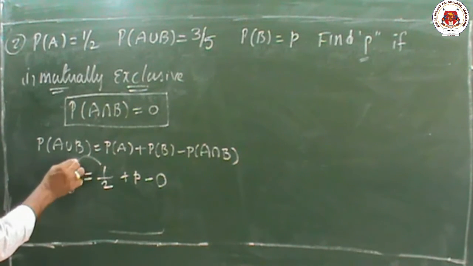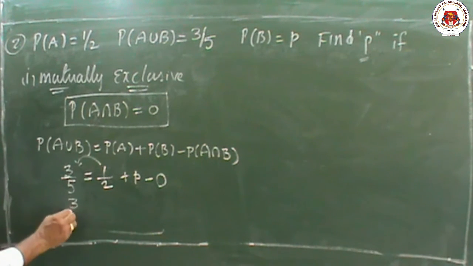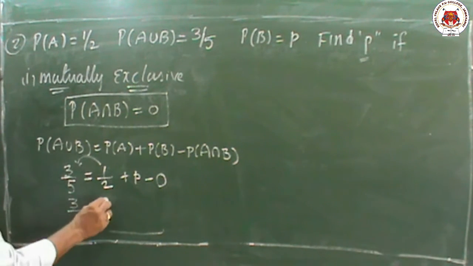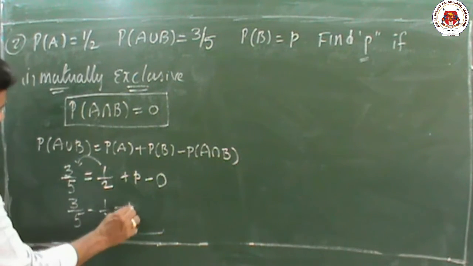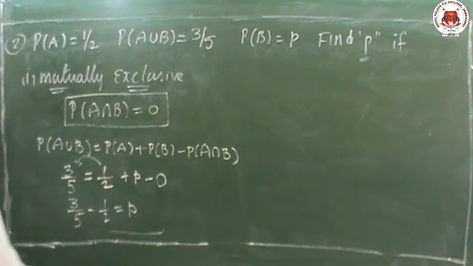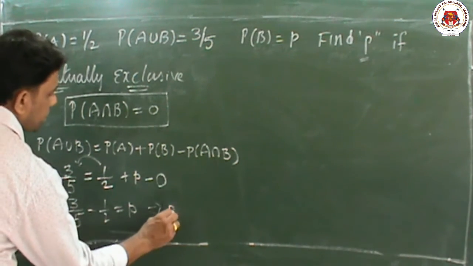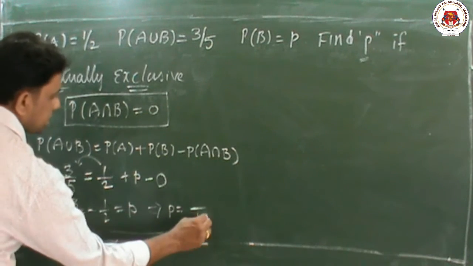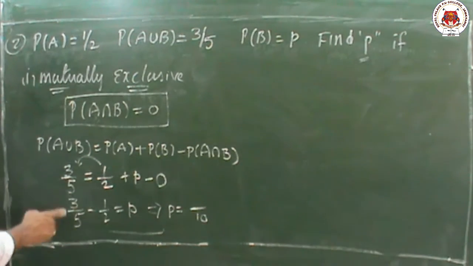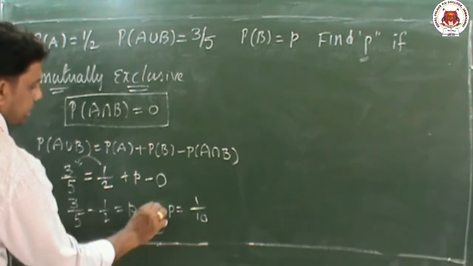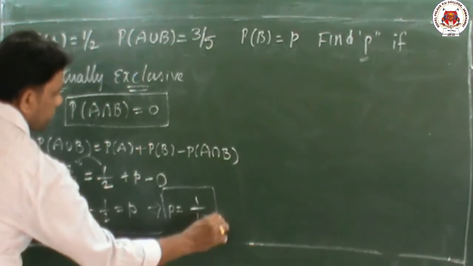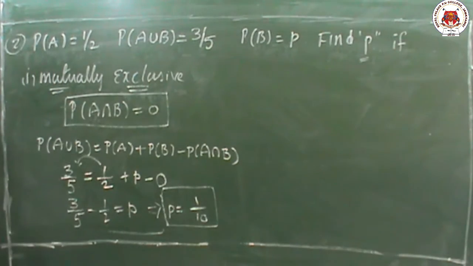Now I want the p value. Send 1 by 2 to this side. Then what is the answer? 3 by 5 minus 1 by 2 is equal to p. So finally, my dear children, we can write the p value. p is equal to, LCM is 10: 2 5s are 10, 3 2s are 6, minus 5, means 1 by 10. So what is the p value? The p value is 1 by 10.